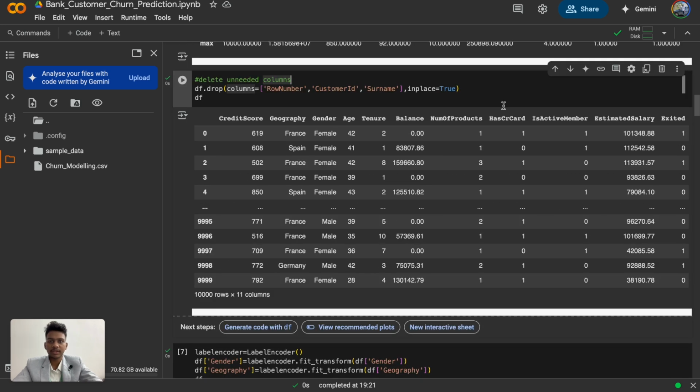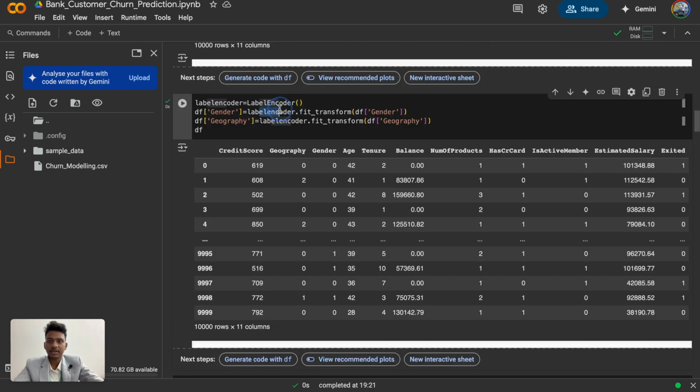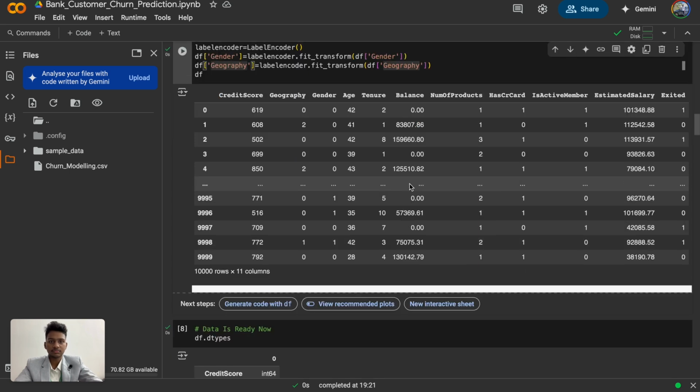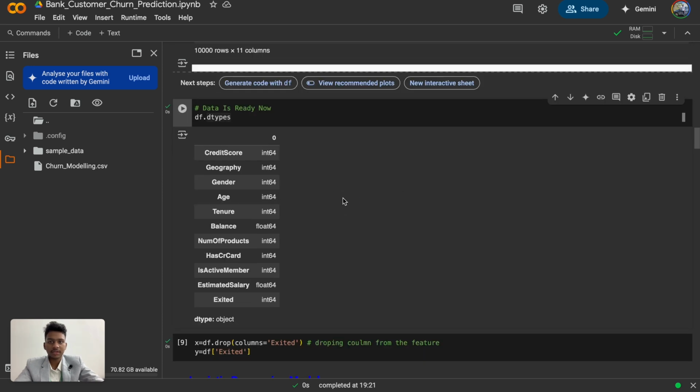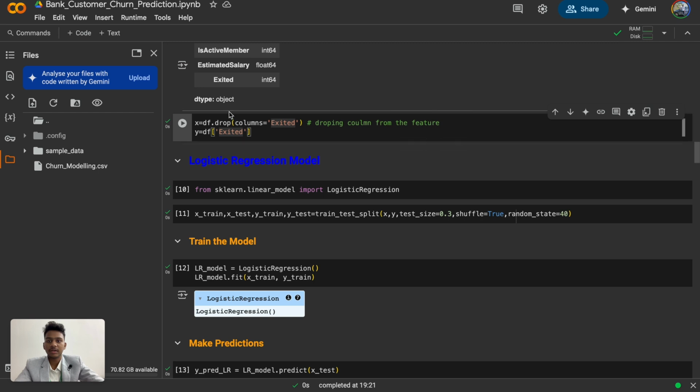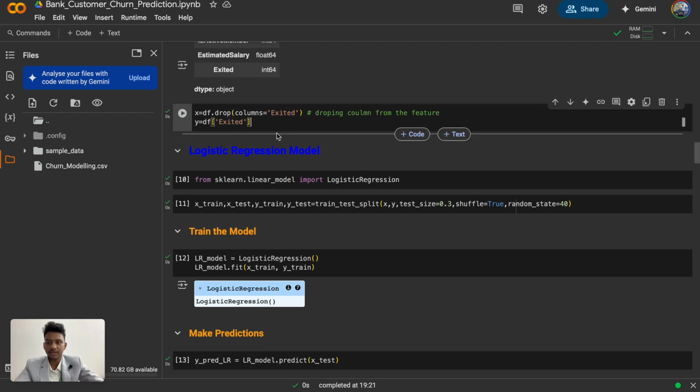So here we are removing the unimportant data like the customer ID, surname and the row number. And here we are changing the categorical values into numerical values. For example, male is equal to 1 and female we can give 0. Likewise, in geography we are giving numerical values to identify. Moving on, here we are checking the data types after the encoding. Here exited is the dependent variable, which is the output, and the remaining are independent variables, which are the input.